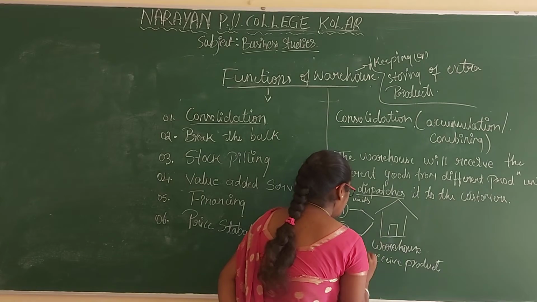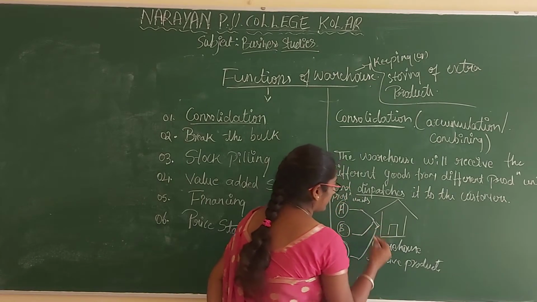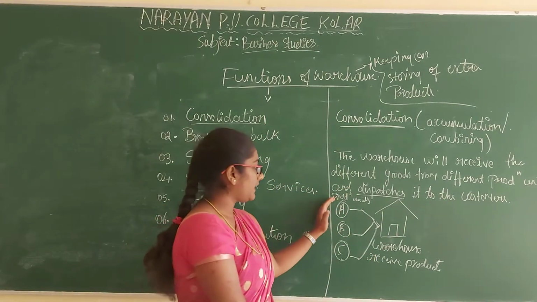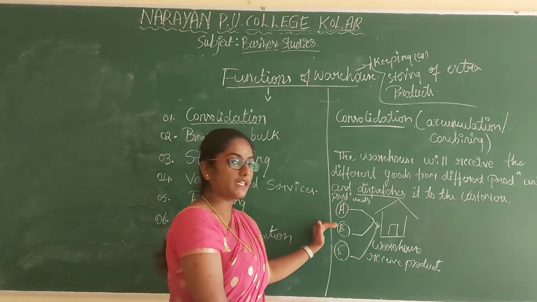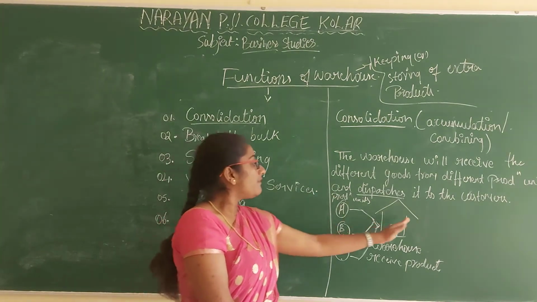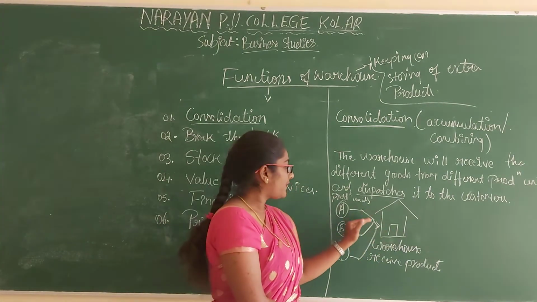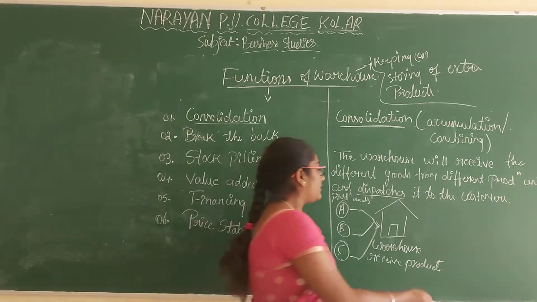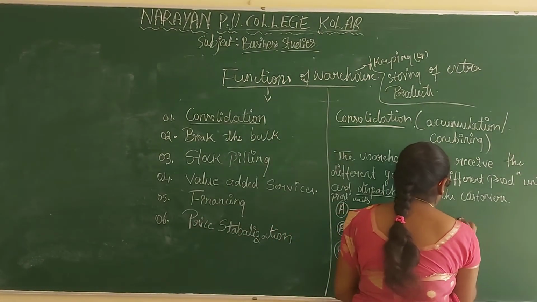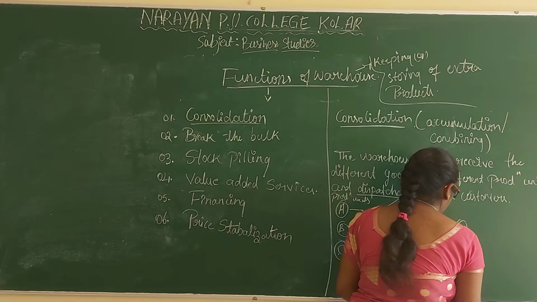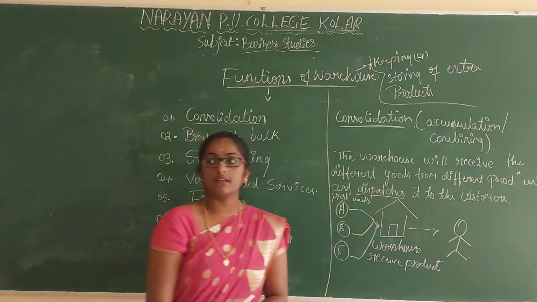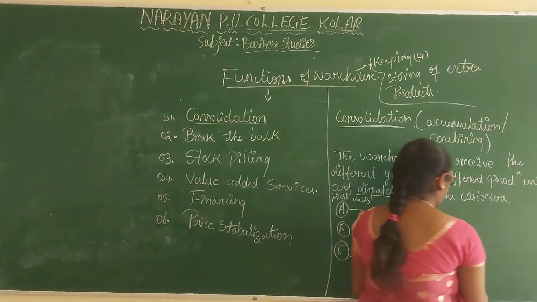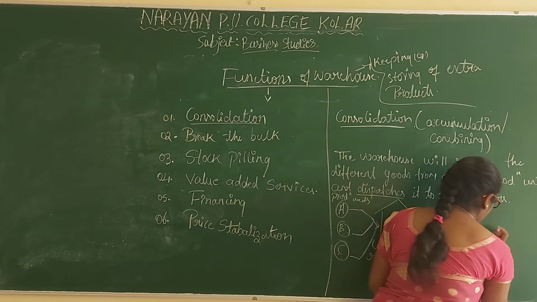From all these 3 production units, from plant A, plant B, plant C, the warehouse will receive different products and finally send them to the customer.